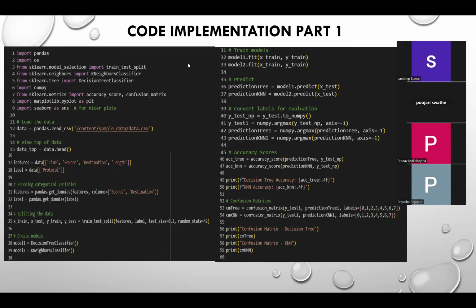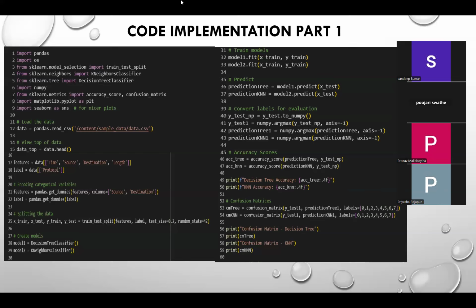Then we split the data set for training purposes. We go with the flow of splitting the data set into 80% training and 20% testing. The random state, which is 42, ensures reproducibility. And then we have the model initialization: model one is a decision tree, which learns the decision rules, and model two is a k-nearest neighbors model that classifies based on similarity to training examples.